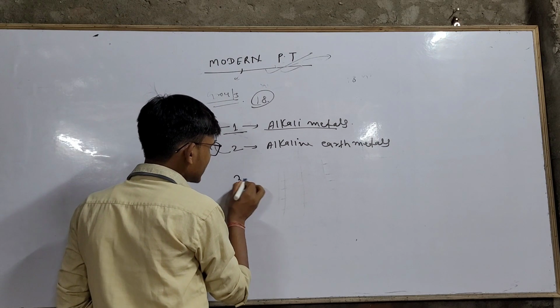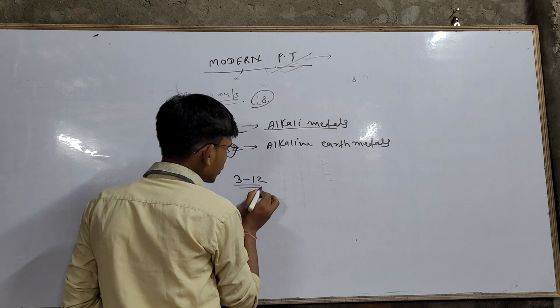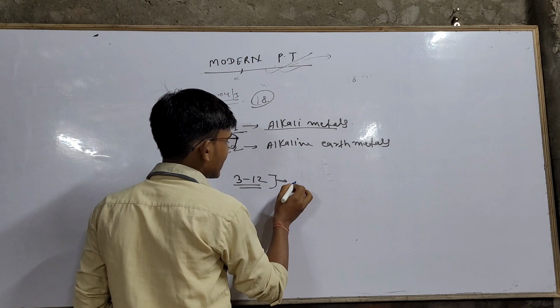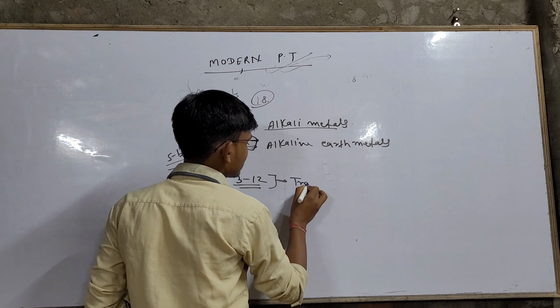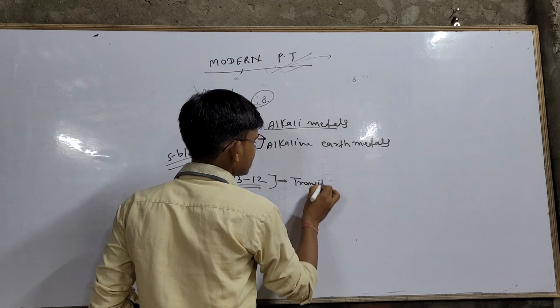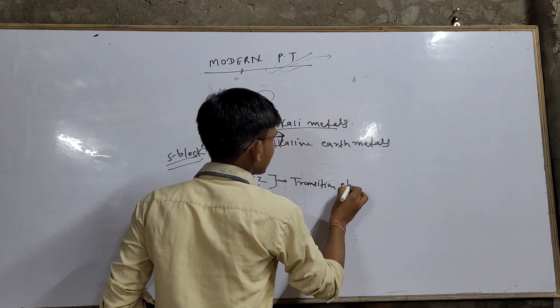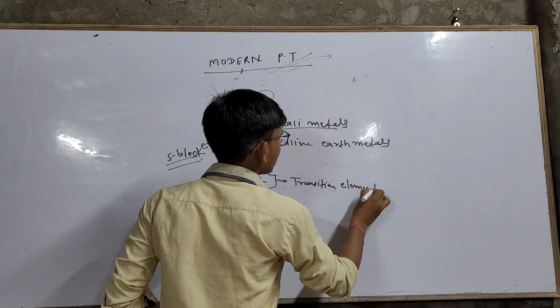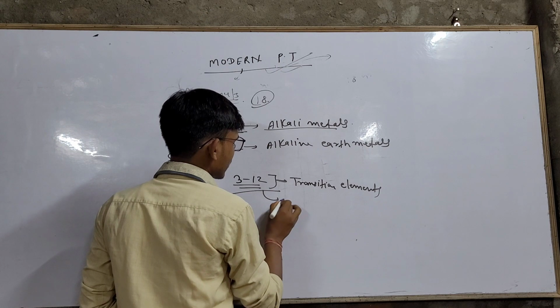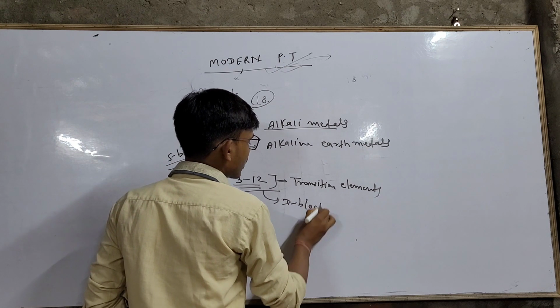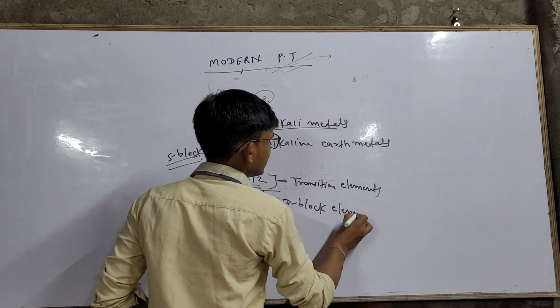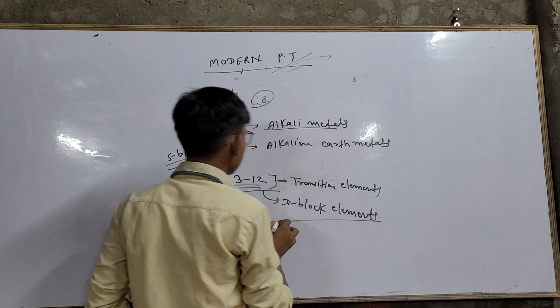Group number 3 to 12 are known as transition elements. And these are called D block elements. Remember this.